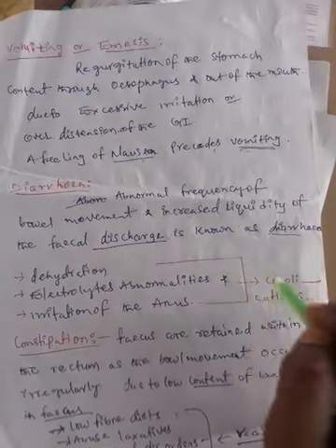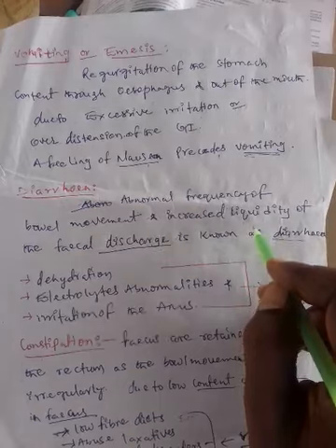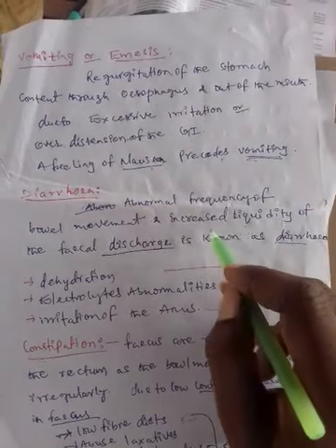So what are the reasons causing diarrhea? Diarrhea is caused by viral infections or bacterial infections. Viral or bacterial infections cause diarrhea.